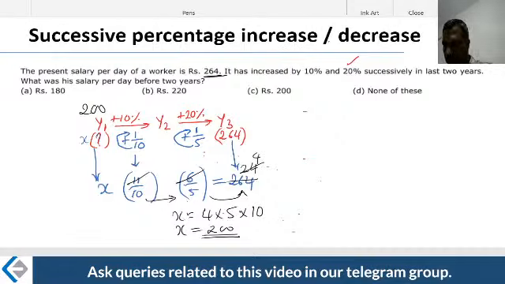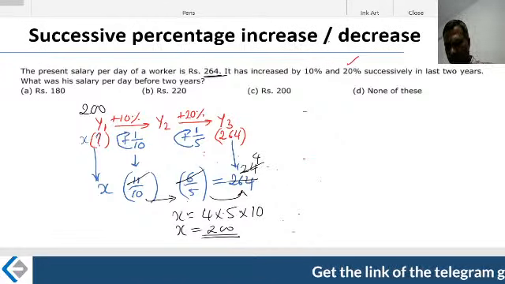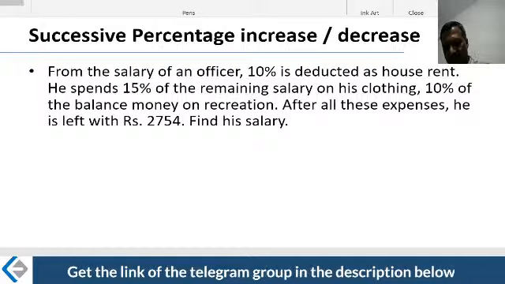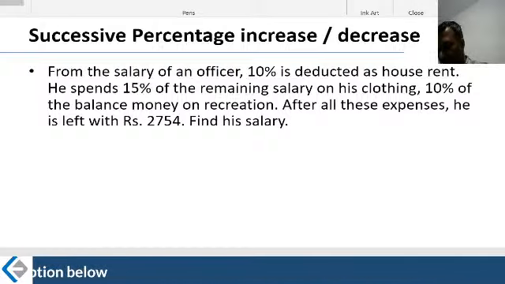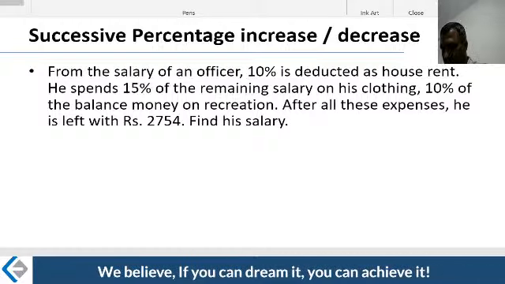I guess now you are getting a little more comfortable, right? With the second example you must be getting a little more comfortable. So if you are comfortable, let me twist this particular question. Let me twist it a little bit. Let's see what you know. So how do we work on this? Read this question carefully, slowly and carefully.